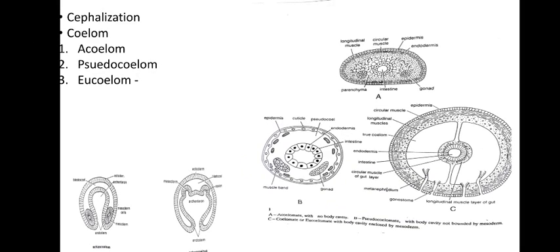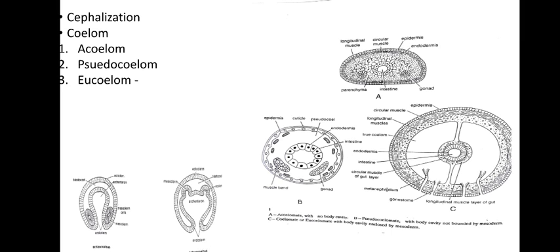Then there is a pseudocoelom. Pseudo means false, so a false body cavity. Now what is this false body cavity? There is a cavity, but it is false. Why is it false? Because this body cavity is not derived by mesodermal splitting or outpouching of the gut.